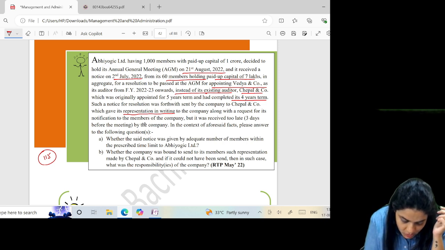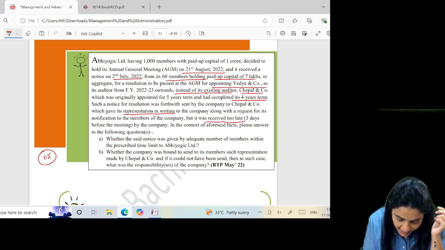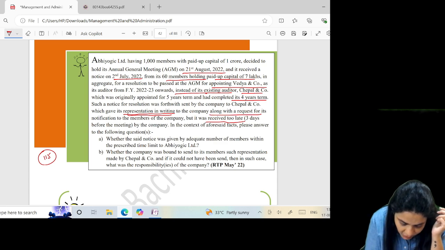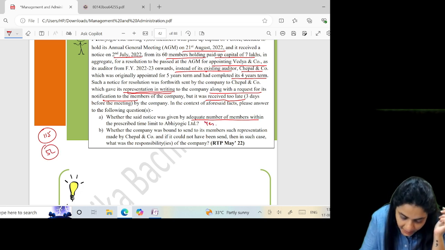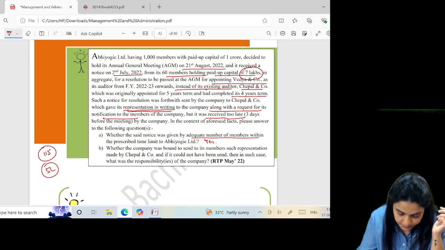Along with the request for its notification to the members of the company, but it was received too late by the company, right? A representation in writing to the company along with the request for its notification to the members, but it was received too late by the company. In this context, whether the said notice was given by an adequate number of members, yes, 5 lakh rupees should be paid up. Here, the paid up was 7 lakh.